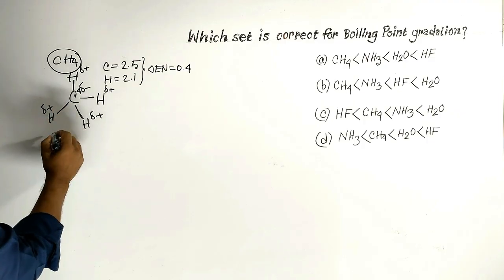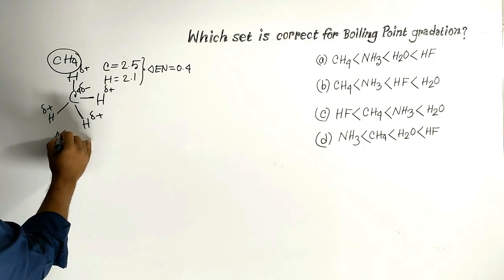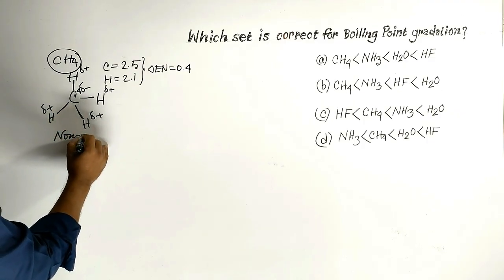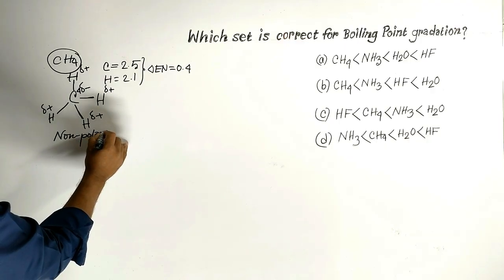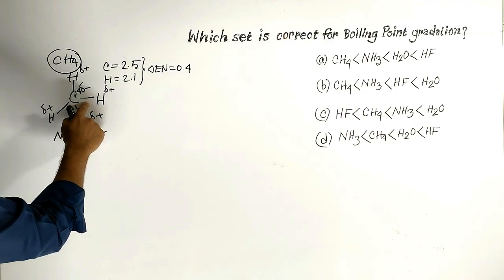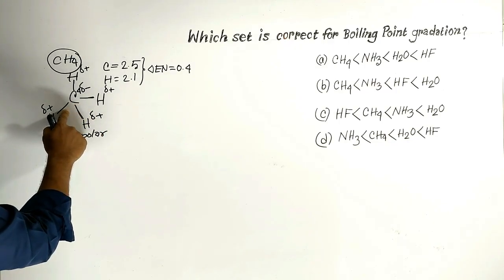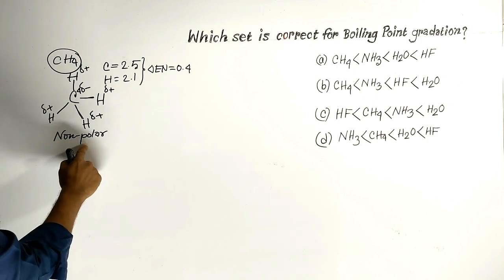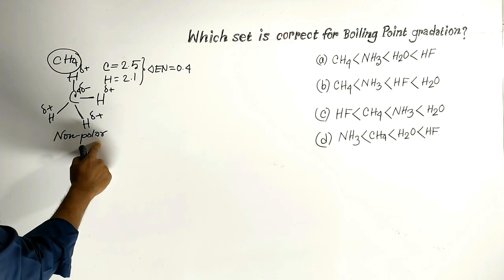So ultimately this is a non-polar molecule, as it is symmetrical tetrahedral in shape. The dipole of each bond cancels out the dipole of another bond, and the molecule turns into a completely non-polar molecule,